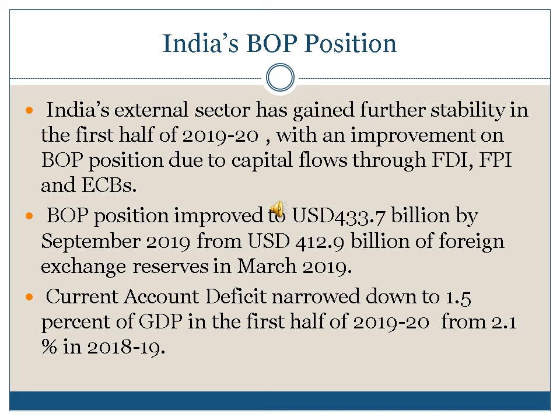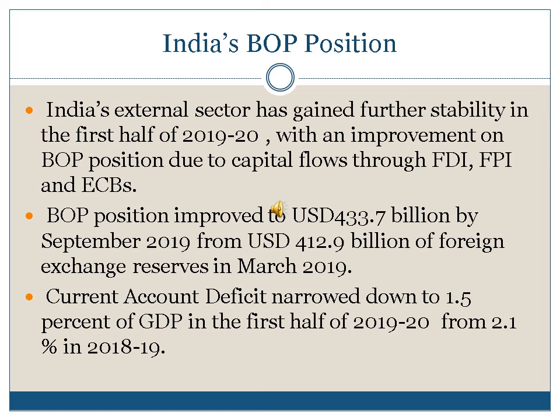India's balance of payment position. The Economic Survey 2019-20 expressed satisfaction that India's external sector has gained further stability in the first half of 2019-20 with an improvement in the balance of payment position. It's mainly due to capital flows through FDI, FPI, and ECB. And foreign exchange reserves improved to USD 433.7 billion by September 2019 from USD 412.9 billion in March 2019.